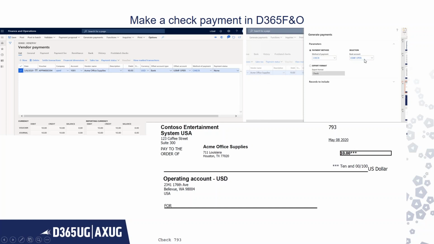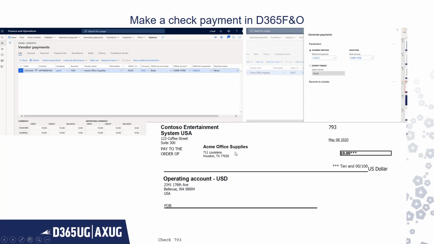Method of payment is check. Bank account still is USMF operating, and this was generated today. Check number is 793, and yeah, operating account information is there.